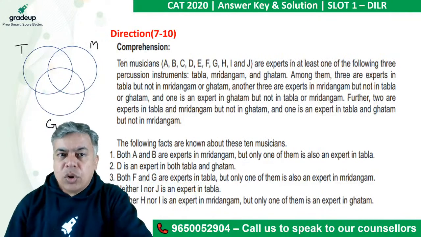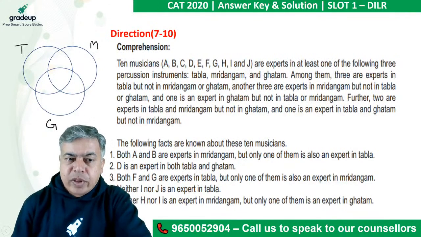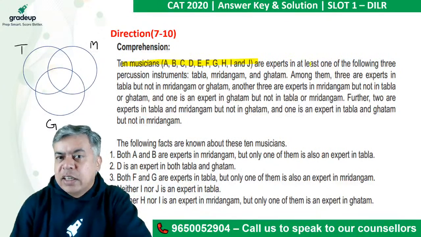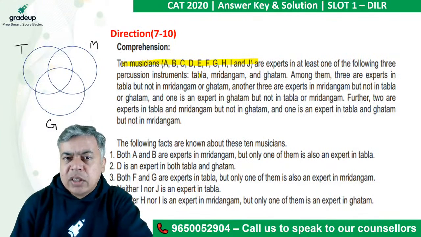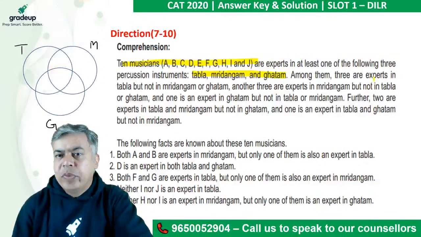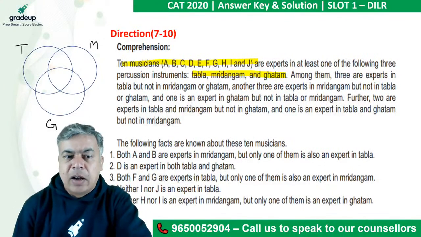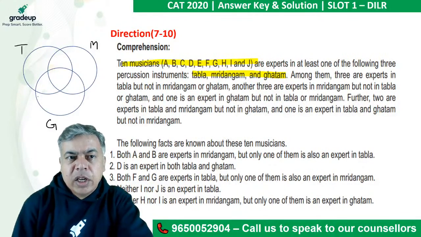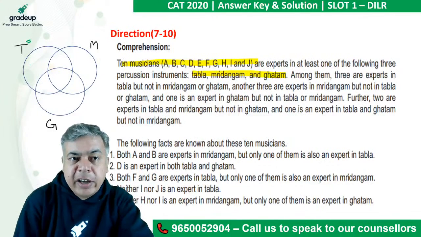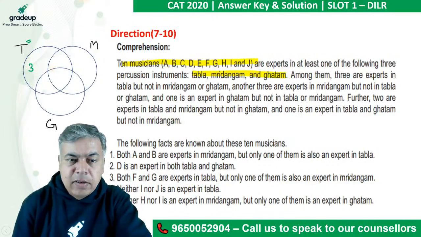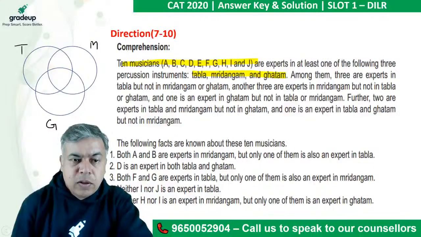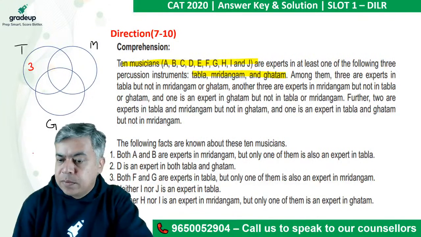Okay. So there are 10 musicians. I will highlight whatever I am reading. Total 10 musicians, expert in at least one of the 3: Tabla, Mridangam, Guitar, right? Among them, three are experts in tabla. Okay, now start writing. 3 are experts in tabla, but not in mridangam. Okay, 3 here, right? I will change the color. Okay, 3 here, right?